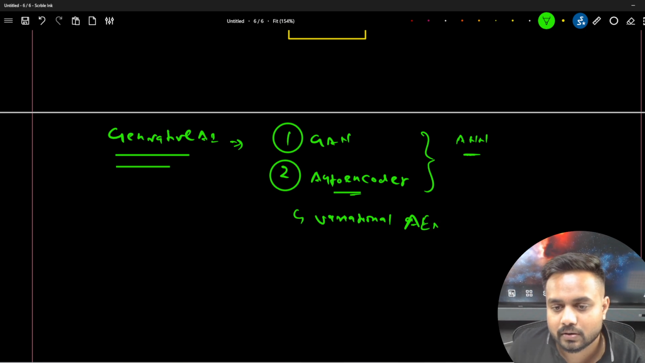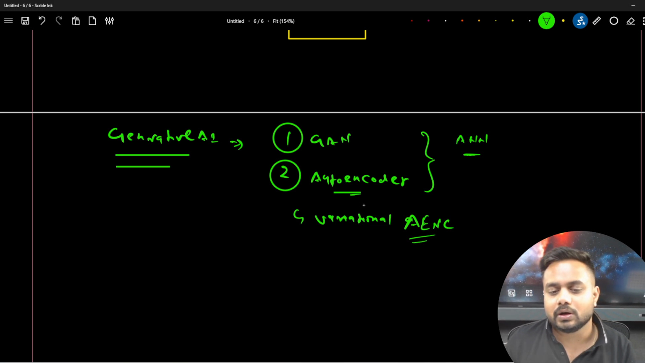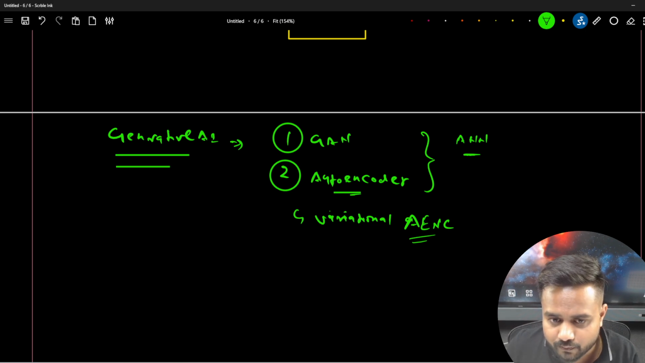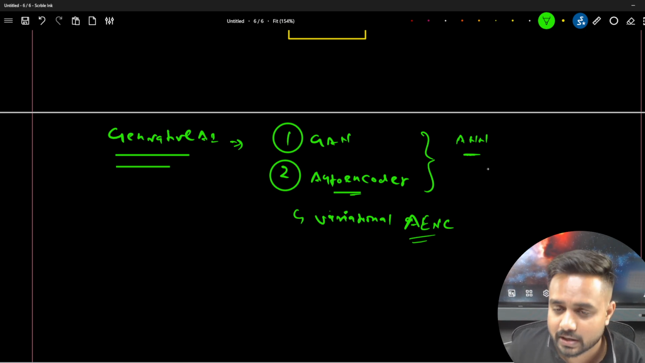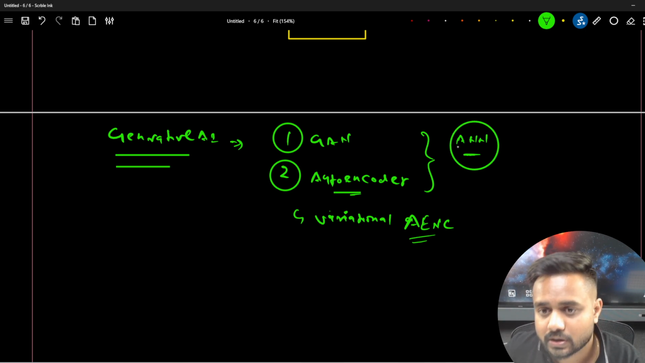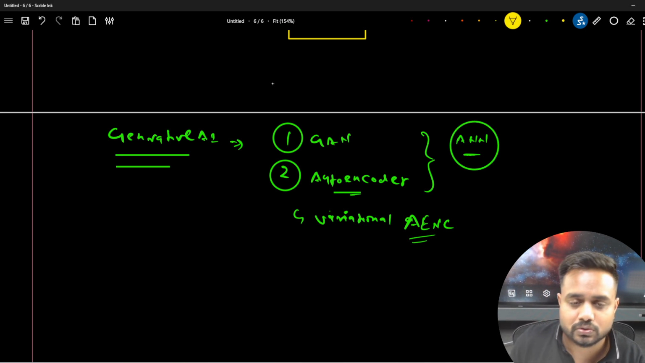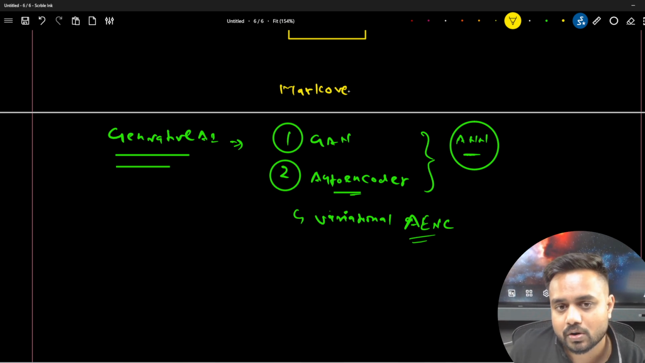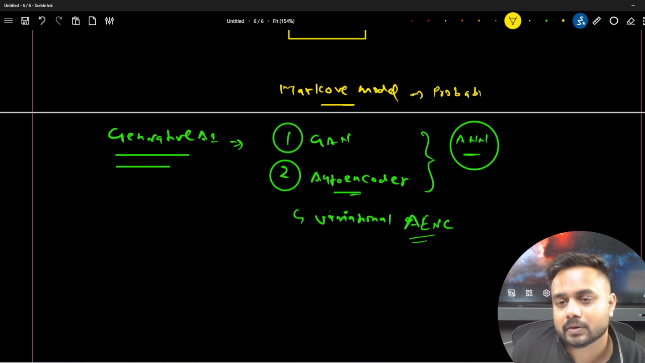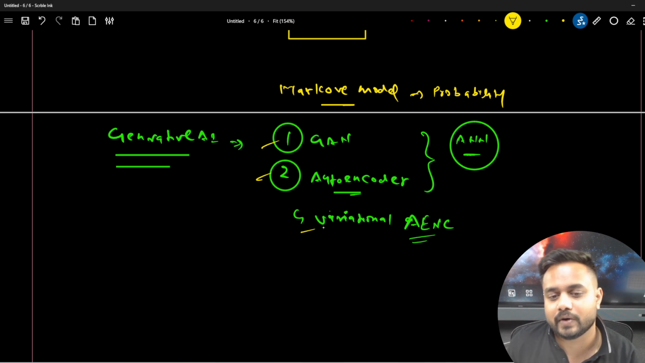Variational autoencoder, and this is based on an artificial neural network only. And we have one probabilistic method also, that is called a Markov model. So let me write it down over here. Markov model, actually, it's a probability based method, right?